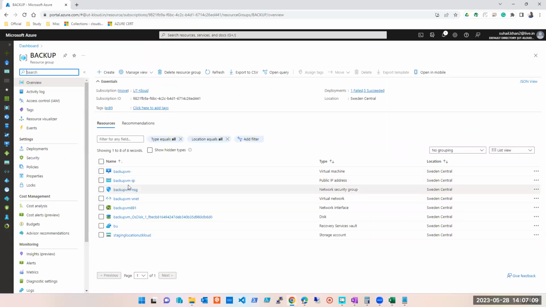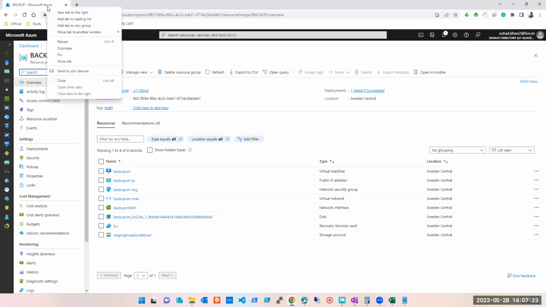So this is the VM where I have already taken the backup, everything is done. I'll show it to you. Once we create a policy and we start the backup, the backup takes some time, and by that time I will come back here and show you how it looks afterwards. So let me open a duplicate tab.